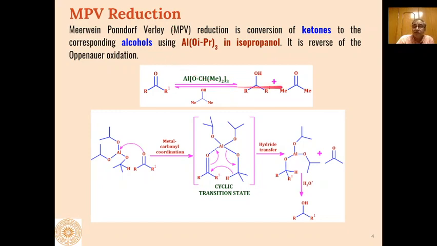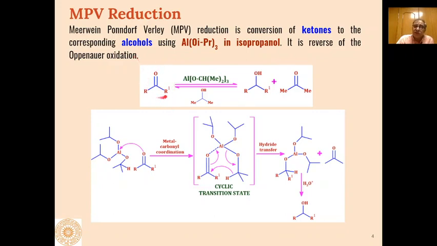And here aluminium isopropoxide in isopropanol as solvent is used as the reagent for these types of reduction reactions, where ketones are converted into the corresponding alcohols.